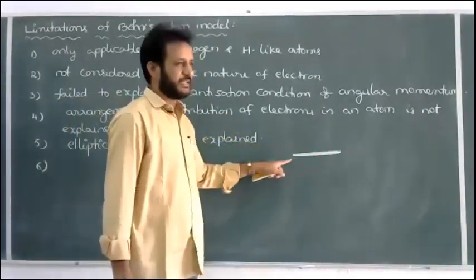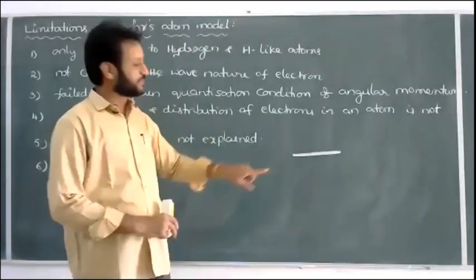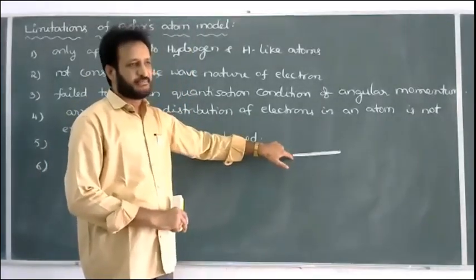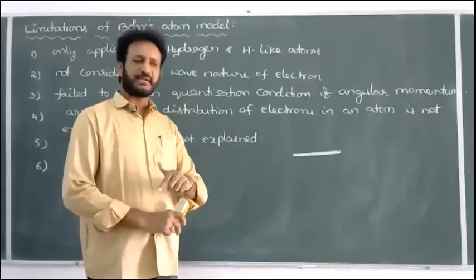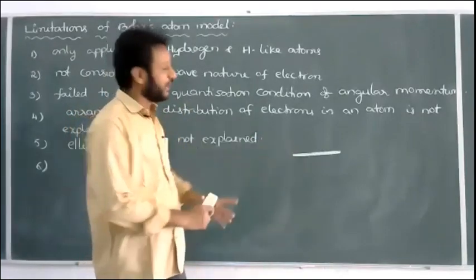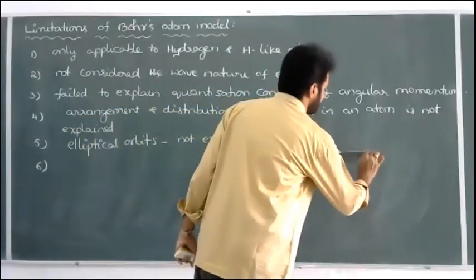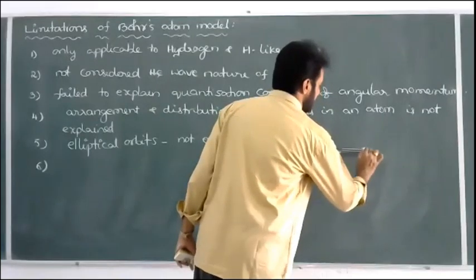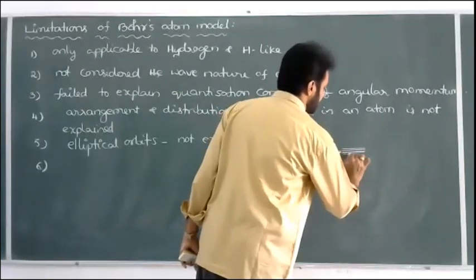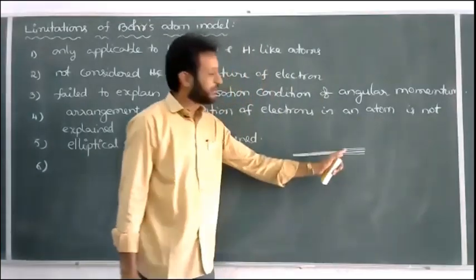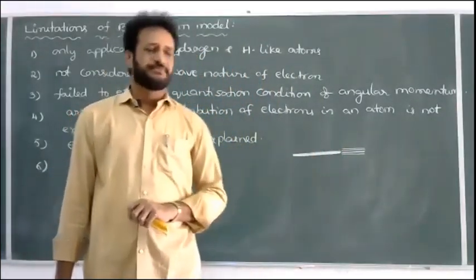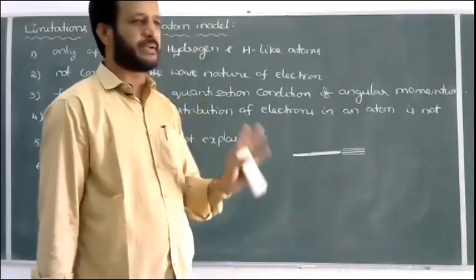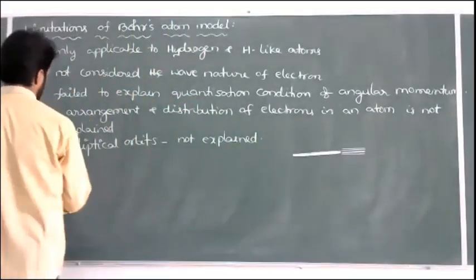With the naked eye the spectral line looks single, but with a powerful spectroscope a group of closely packed lines appears. This is called fine structure. The fine structure of spectral lines is not explained by Bohr's model, which is one more drawback.